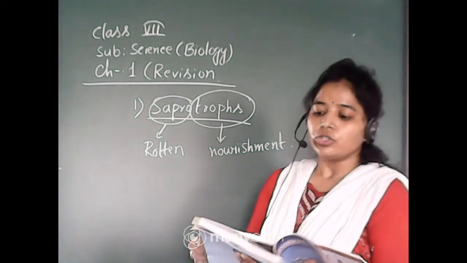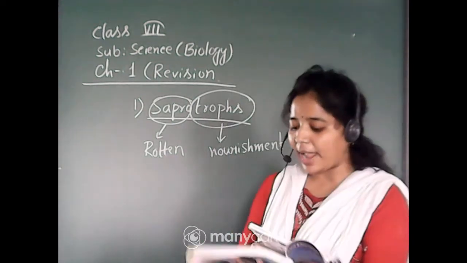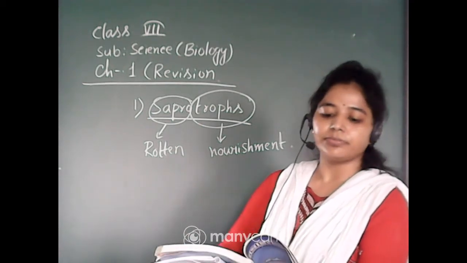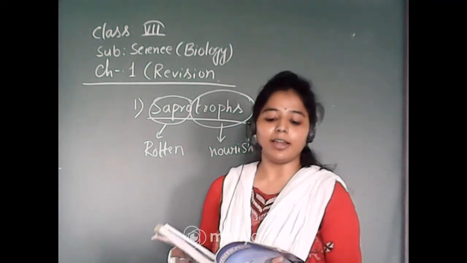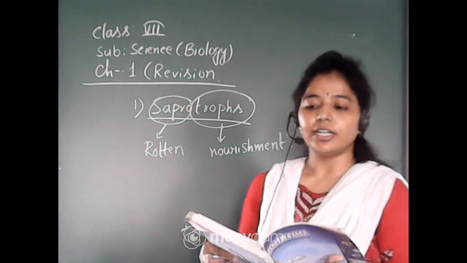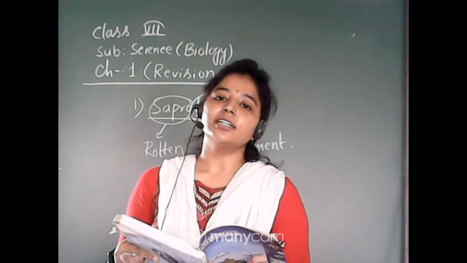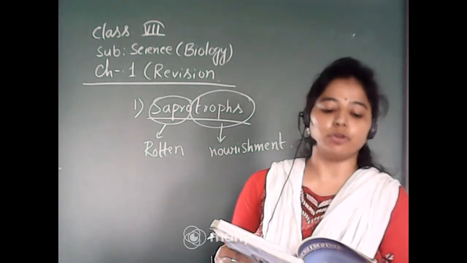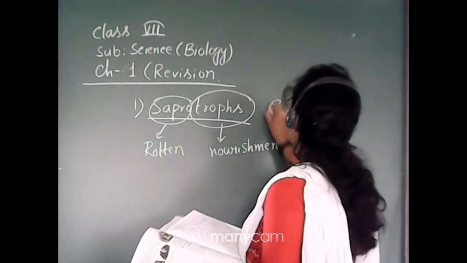So have you ever seen saprotrophs? You might have seen packets of mushroom sold in the vegetable market. And you might also have seen fluffy umbrella-like patches growing in moist soil or on rotting woods during rainy season. So these are called fungi, and they are examples of saprotrophs.